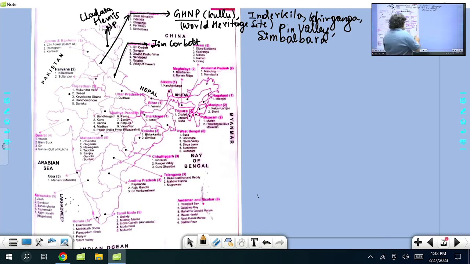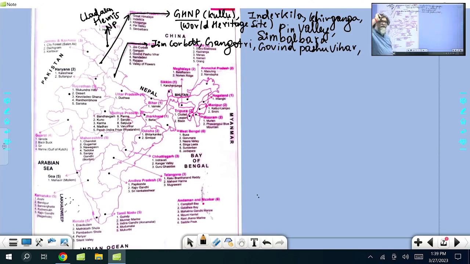Then coming to another one, Gangotri. It has been asked in the UPSC exam, Gangotri National Park. You know that Gangotri is the source of river Ganga. In Gangotri National Park, musk deer and Himalayan brown bear are found in that area. Then Govind Sagar or Govind Pashu Vihar, that you'll find on the Gangotri side only.